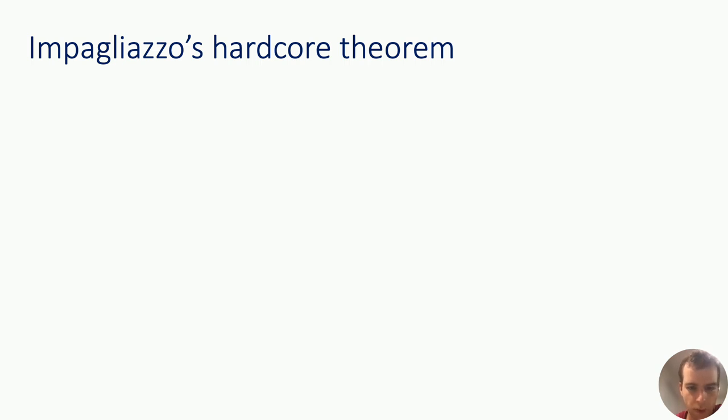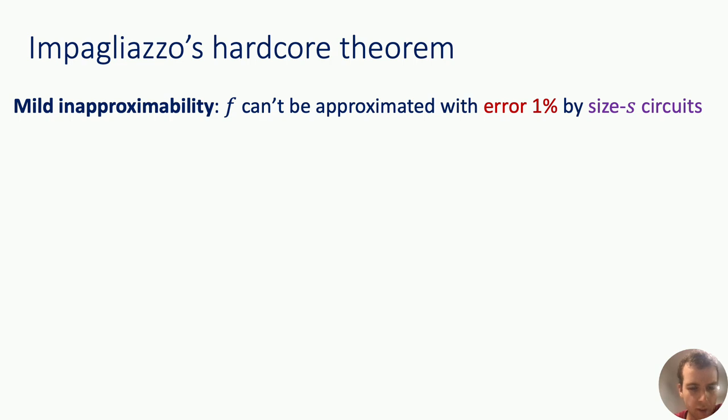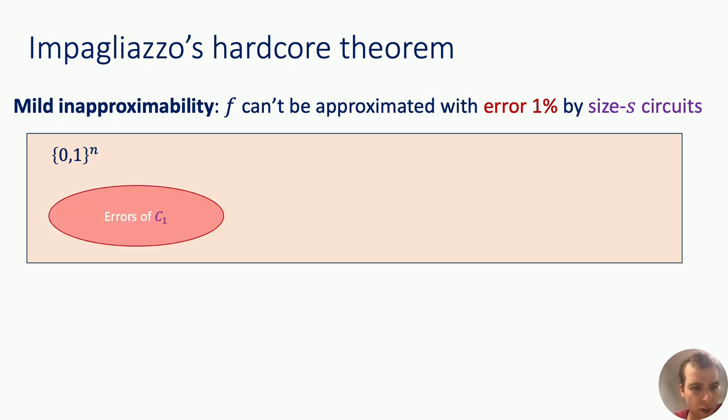So, what does the hardcore theorem say? It says the following. Suppose that I have a function that exhibits mild inapproximability in the sense that I mentioned before. So f cannot be approximated with error 1%, let's say, by size s circuits. What does this mean? This means that if I take a circuit, let's say C1, which is size s, then it's going to have some patch of errors in the input domain, and the size of this patch is going to be at least 1% of the entire input domain. So maybe it's this circle here.